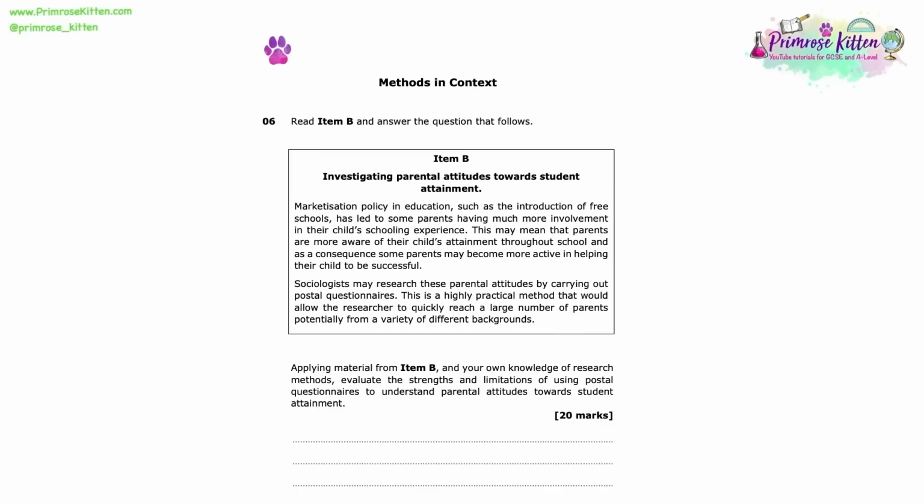Methods in context. Read item B and answer the question that follows. Item B. Investigating parental attitudes towards student attainment. Marketisation policy in education, such as the introduction of free schools, has led to some parents having much more involvement in their child's schooling experience. This may mean that parents are more aware of their child's attainment throughout school, and as a consequence, some parents may become more active in helping their child to be successful.